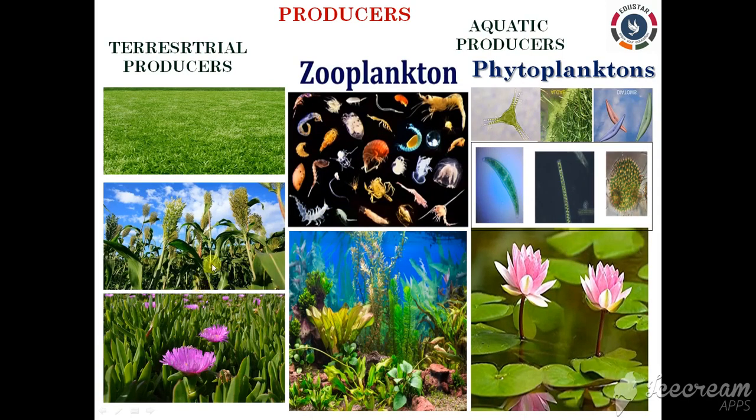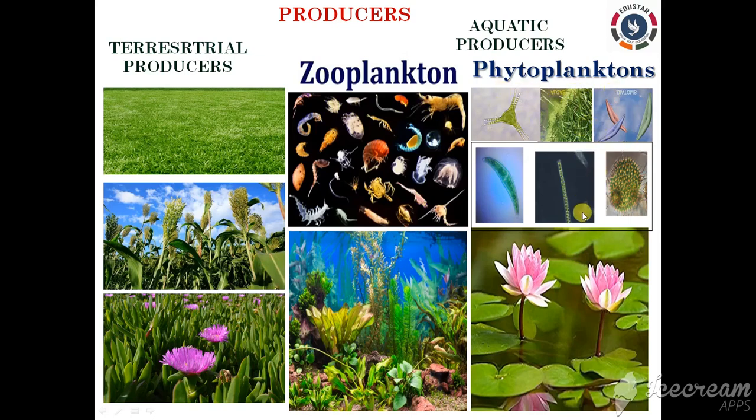Right? The minute microscopic organisms, plants or animals, which float freely on the surface of the water in lakes, rivers, ponds and so on are called planktons. Clear? The planktons provide food for many fish and other aquatic animals as well, right? The planktons are of two types, zooplanktons and phytoplanktons.